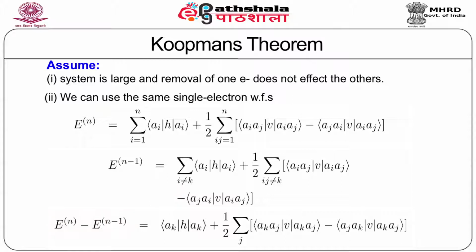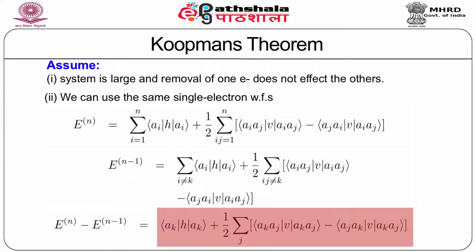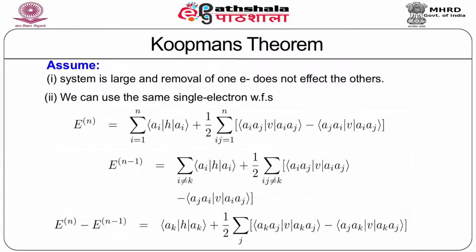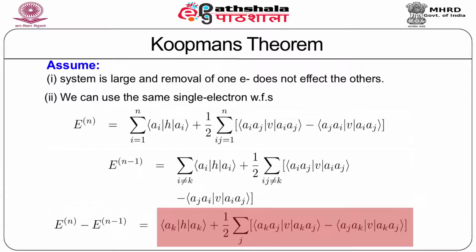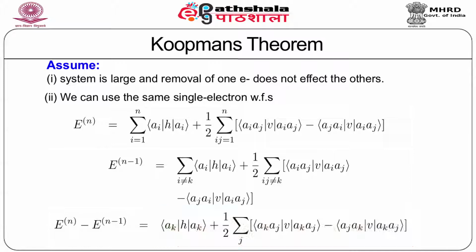The difference of these two energies, En and En minus 1, is therefore given by ak H ak plus half summation over j, where the summation over j doesn't include k, ak aj V ak aj minus aj ak V ak aj.